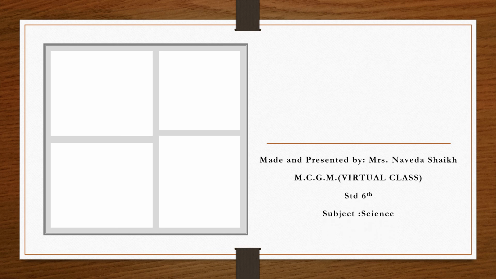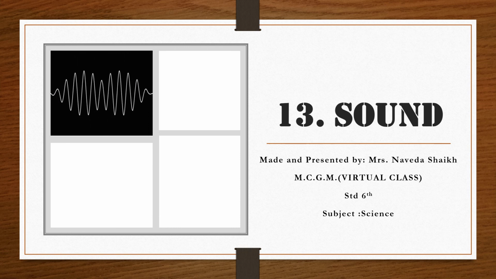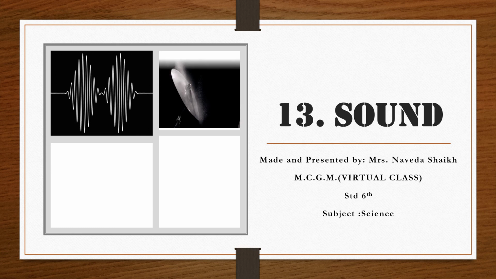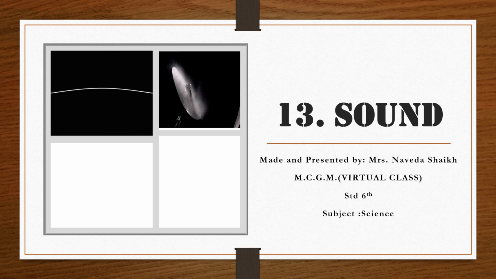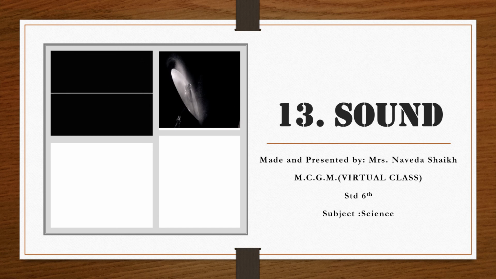In today's class, we'll be learning a very interesting chapter from a science textbook, that is sound. Now, from the time we get up till the time we go to sleep, we hear so many different types of noises and sound, music around us, right? Sometimes in the morning you get up with the help of an alarm. अलार्म क्या है, अलार्म की भी एक अलग तरीके की साउंड होती है जिसकी वजह से हम लोग उठते हैं.